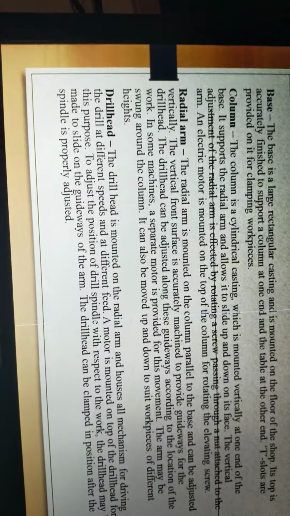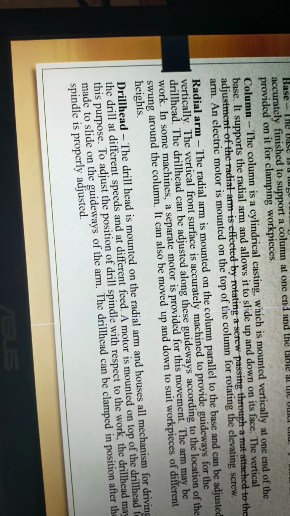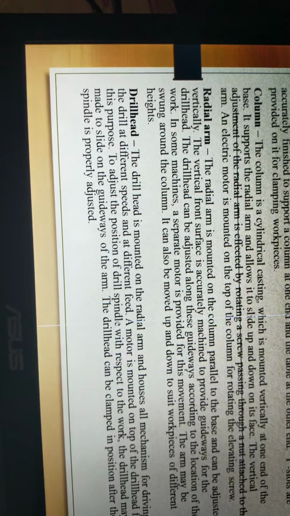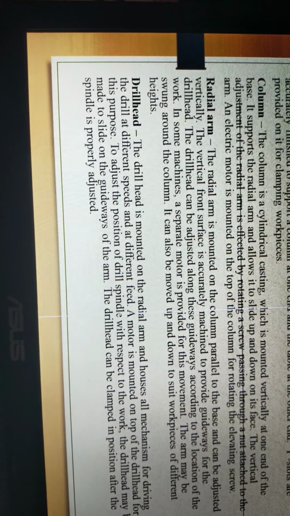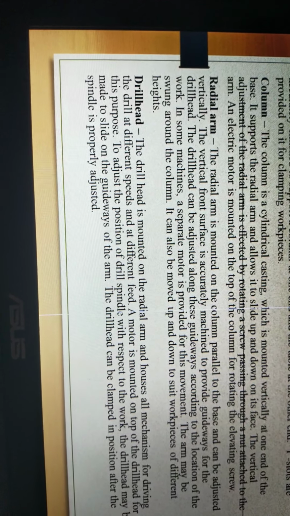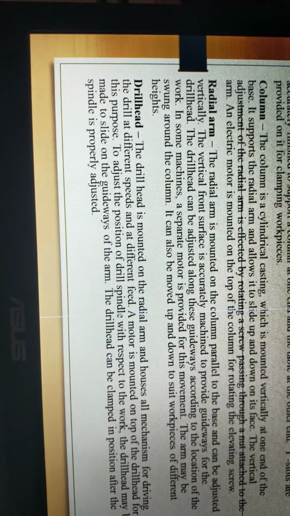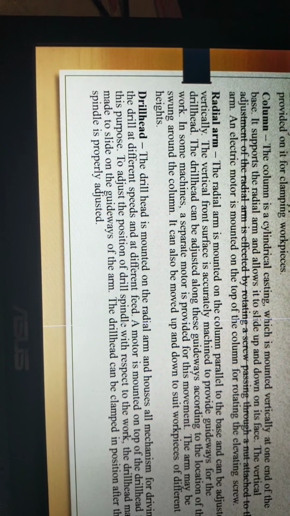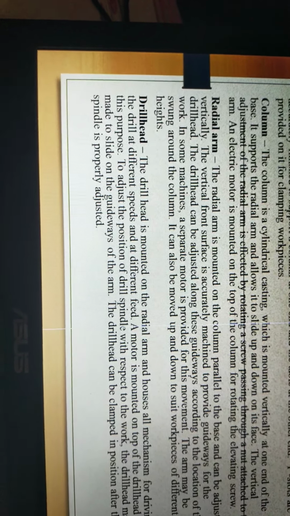Radial arm is mounted on the column, parallel to the base, and can be adjusted vertically. The vertical front face is accurately machined to provide guideways for the drill head. The drill head can be adjusted along the guideways according to the location of the work. In some machines, a separate motor is provided for this movement. The arm may be swung around the column. It can also move up and down to suit workpieces of different heights.